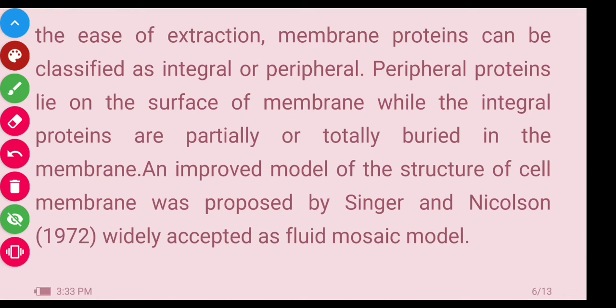Understand all of you? Now an improved model of the structure of the cell membrane was proposed by Singer and Nicholson, the biochemists, and in 1972 they proposed a model which is known as the fluid mosaic model. In this model they proposed the cell membrane structure. See how this structure shows.